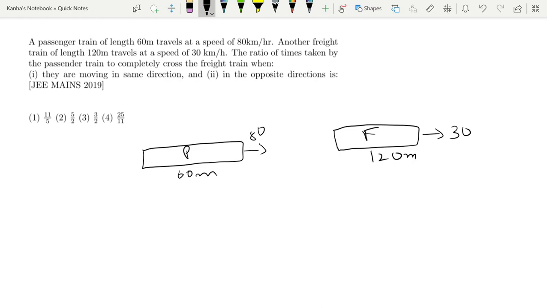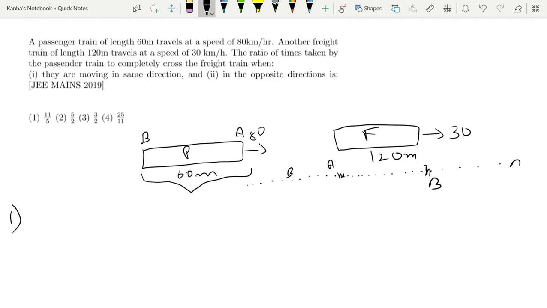So how do you do this? It's a question from relative velocity. What do you mean by overtaking? Let's consider the first case, when P and F are going in the same direction. This is the entire train, and what you want is this train to go forward. If this is point A, this is point B. First point A will reach here while B will be somewhere here, and the train will start to overtake it till the point where A becomes here and B just crosses it. This is the condition that we are interested in. So let's see what happens.